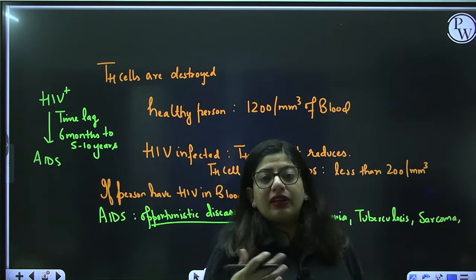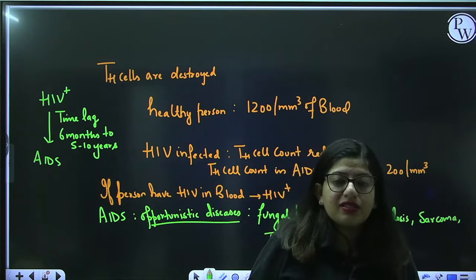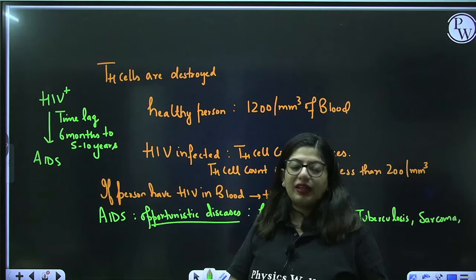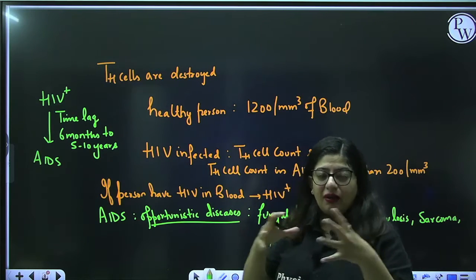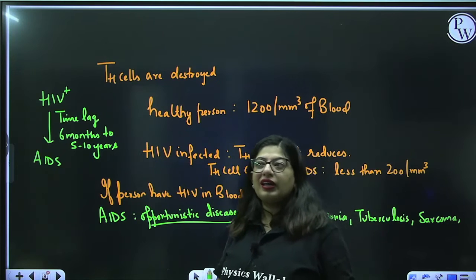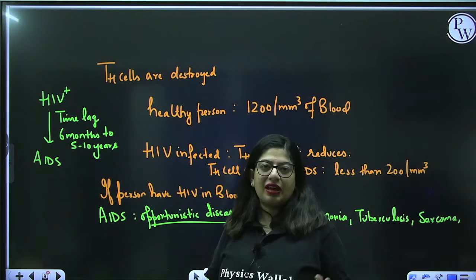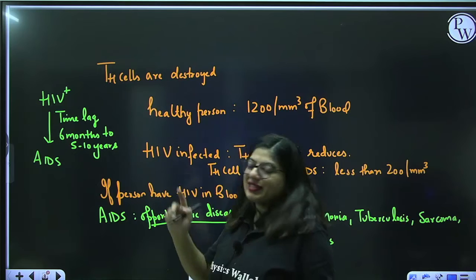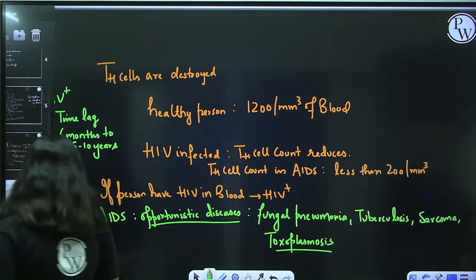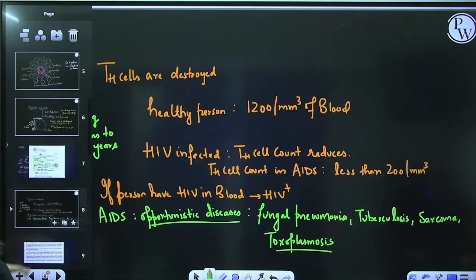How? By giving some immune cells or some therapies. This time can be increased. The person will then not get AIDS, right? So there is a time interval from getting HIV positive to having AIDS. It's not like in 1 or 2 days you will get AIDS. It takes time. Minimum 6 months to maximum 5 to 10 years. Fine. So this is how the person is really getting problematic in AIDS.